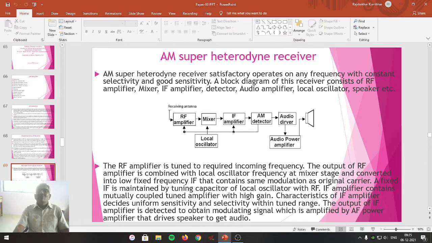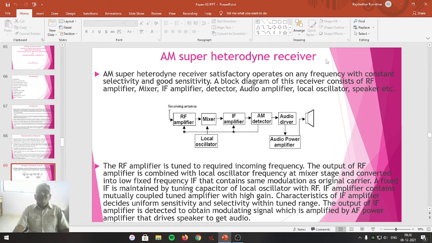Today, we are going to study the AM super heterodyne receiver. We are well aware that nowadays, instead of using TRF receiver, super heterodyne receiver is widely used, to avoid the problems of TRF receiver, especially the change in bandwidth in the tuned range of frequency.